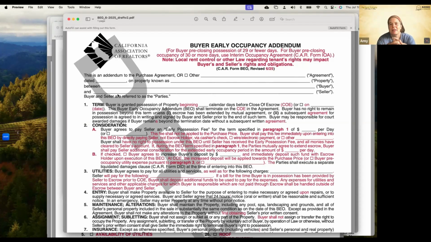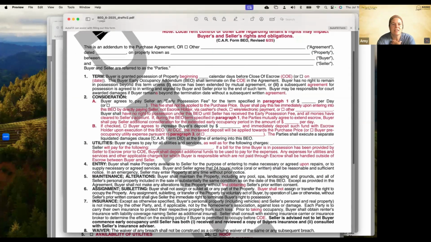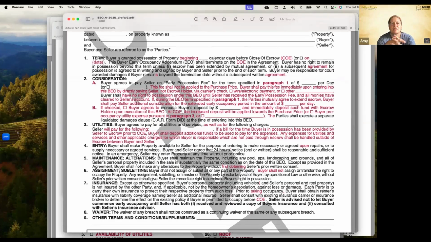And then it added a note here that just says local rent control or other laws regarding tenants' rights may impact the buyer and seller's rights and obligations. It tells us when the term is going to begin. That's when they can begin occupying the property. And then it's blank days before close of escrow or on a specific date. They added close of escrow in there. They also added subsequent agreement or written agreement there. Consideration is they also updated those. Section 1 changes were pretty simple.